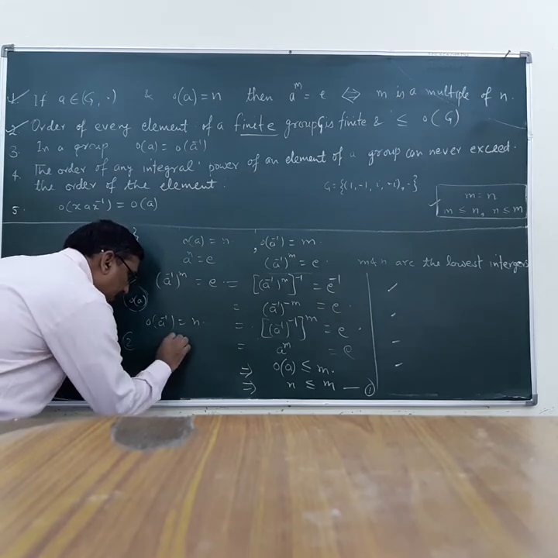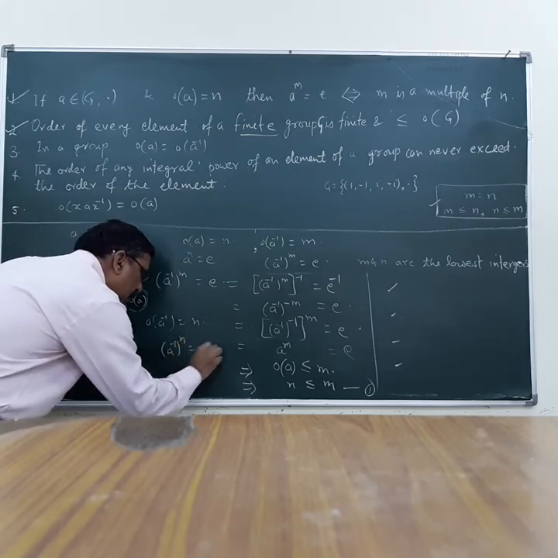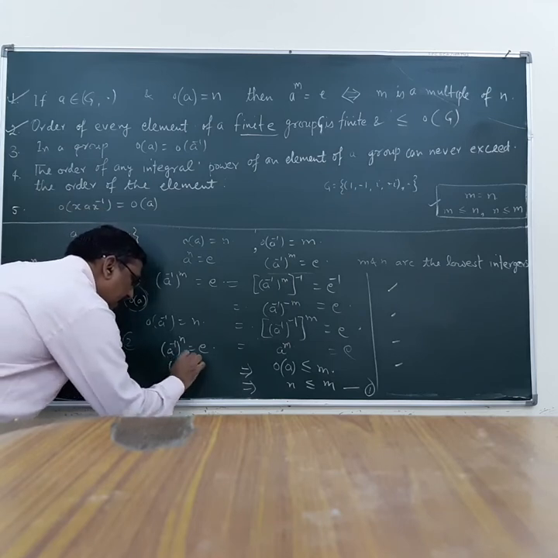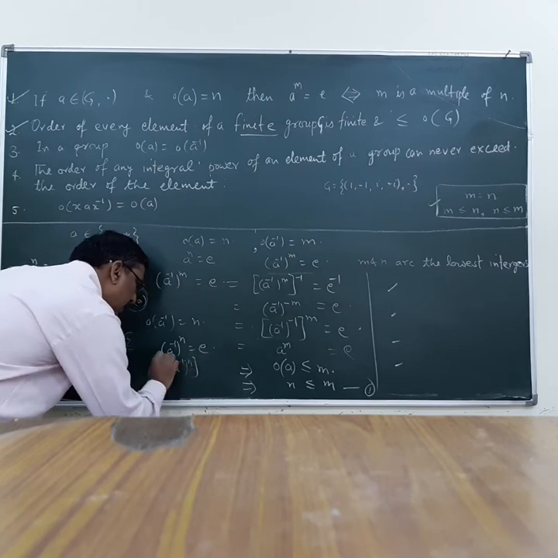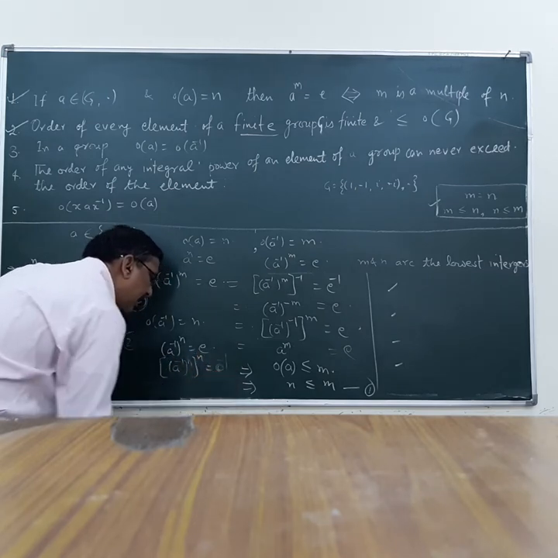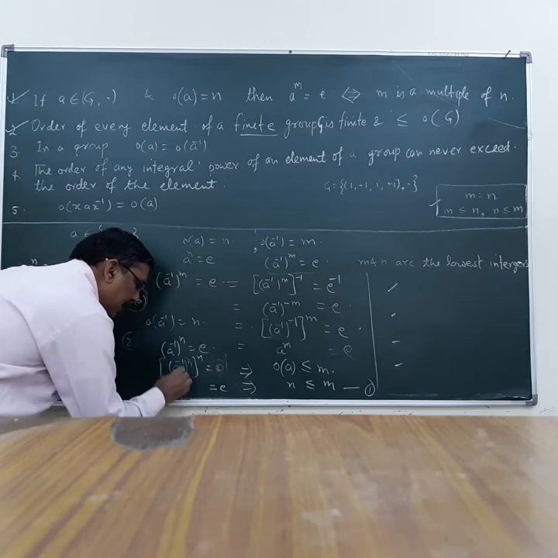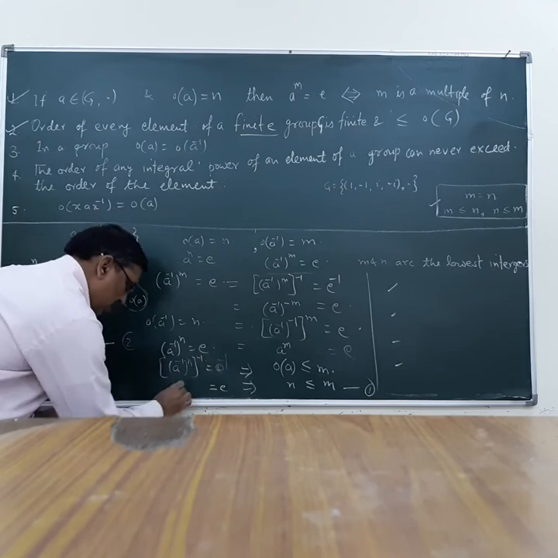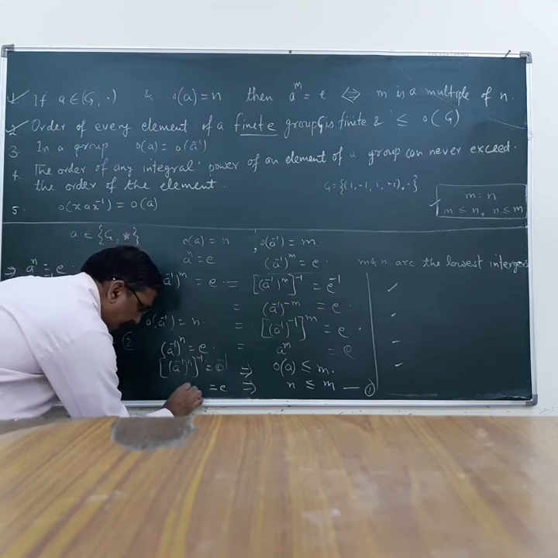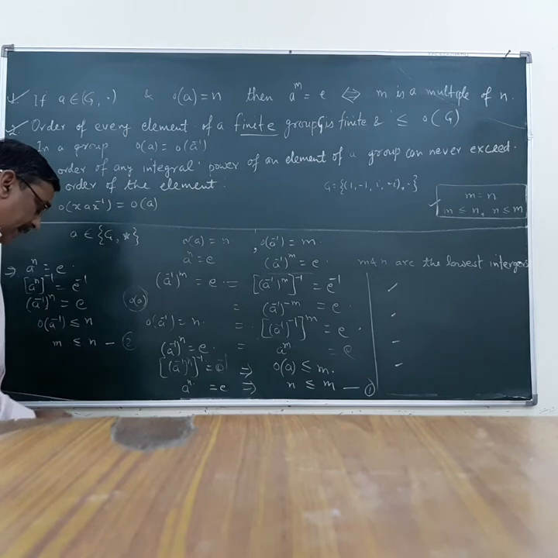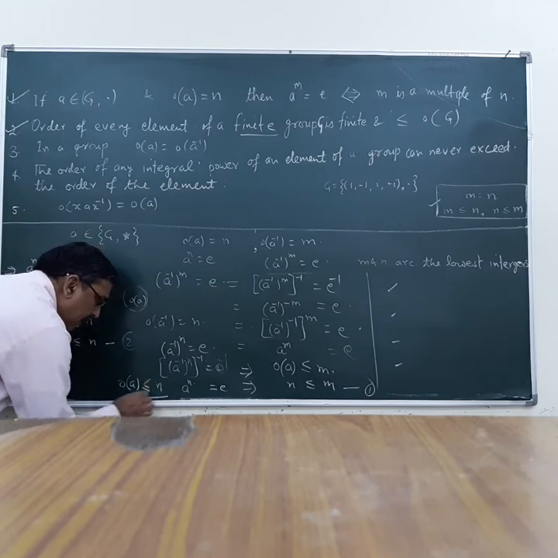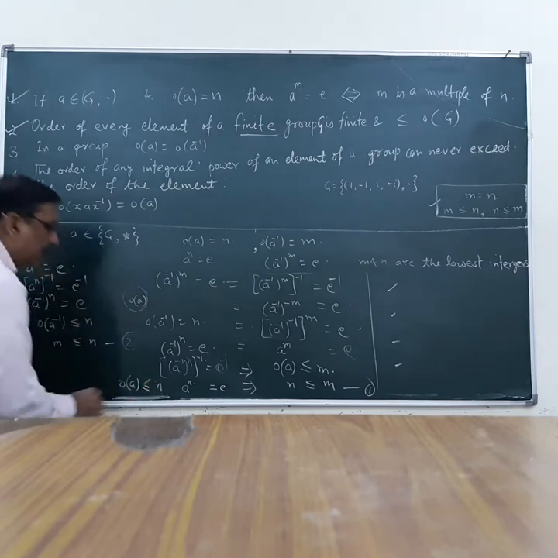A inverse raised to the power n is equal to identity, and taking inverse again, order of A inverse and n whole inverse is equal to E inverse. This is equal to identity. So straightforward, I can write A^n is equal to identity. So order of A is less than or equal to n, which means it is finite.